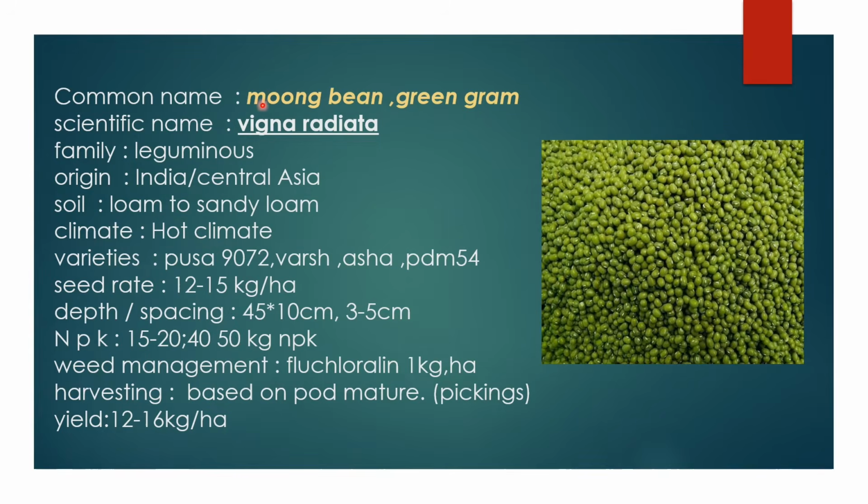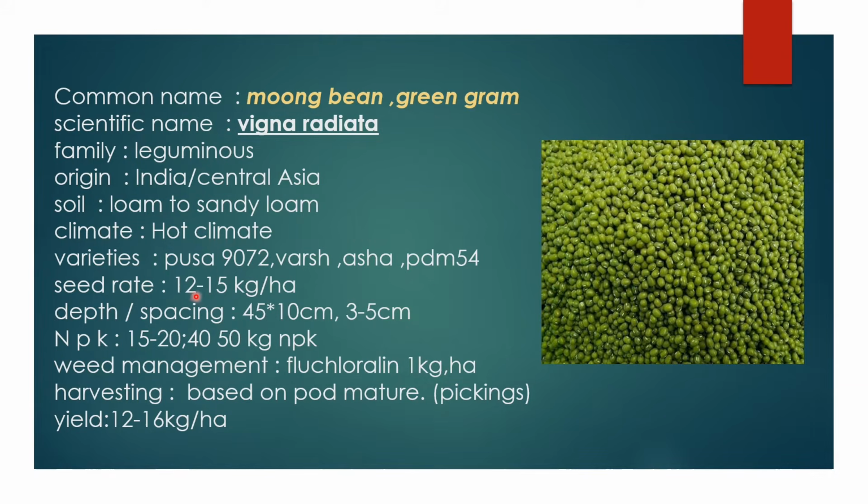The next pulse crop is mungbean. It is also called green gram, and it mainly has more protein content. The scientific name is Vigna radiata, and the family is Leguminosae. The origin of green gram is mainly India and Central Asia. Loamy to sandy loamy soils are best suitable for green gram cultivation, and the climate requires hot and humid conditions. The varieties are Pusa 9072, Varsha, Asha and PDM 54.